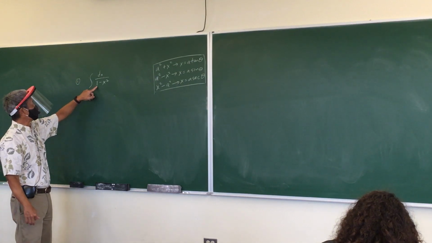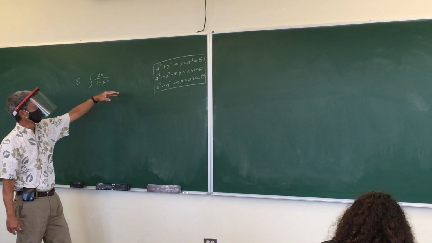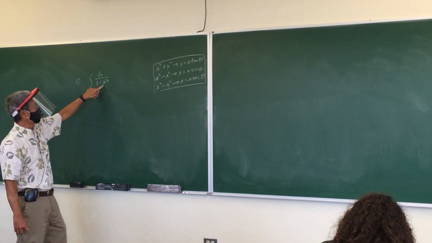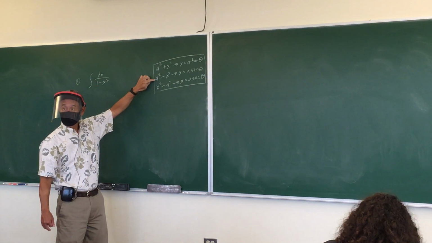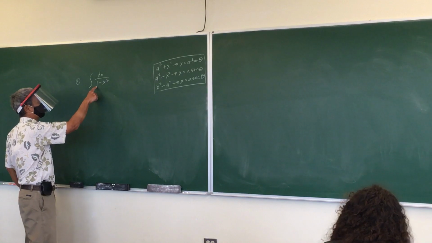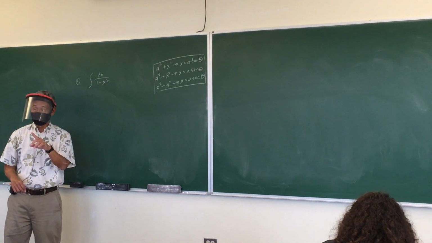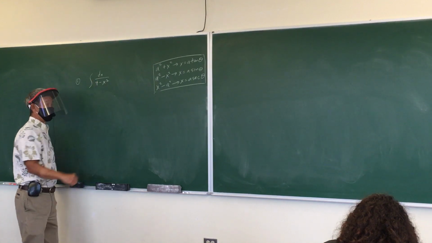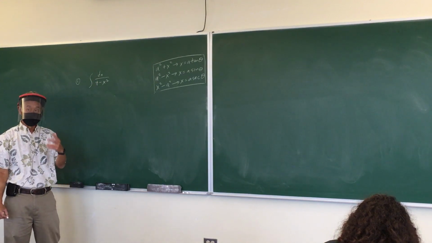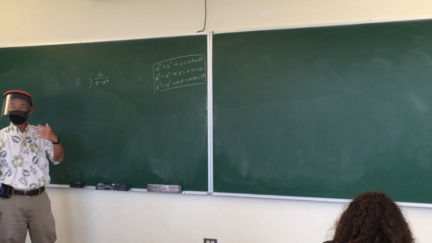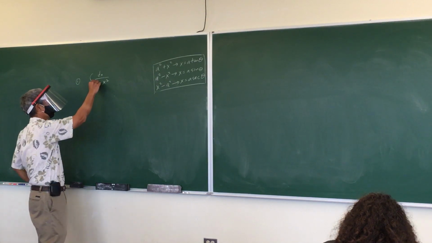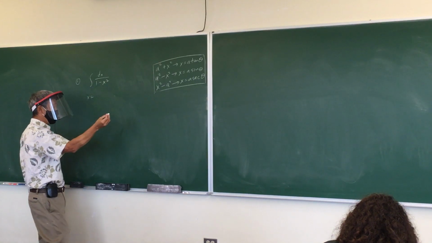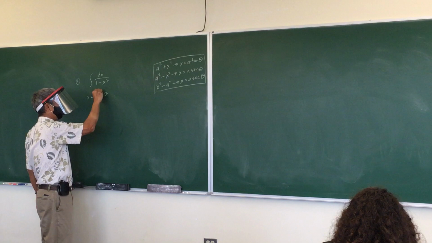So look at this right here. This is the a squared. Which one am I doing, 1, 2, or 3? 2. A squared minus x squared, so we're going to use this one. If this is a squared, that means a is 1. Like if this was a 4, then a would be 2. If this was a 9, then it would be a 3. You see how this works? So your substitution will be x equals 1 sine theta.